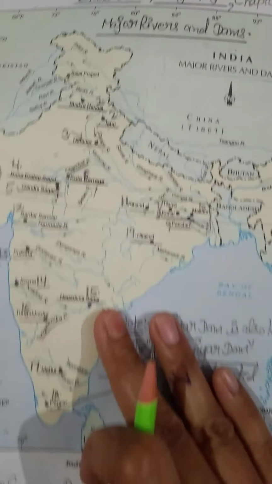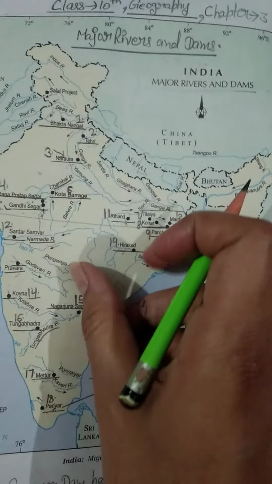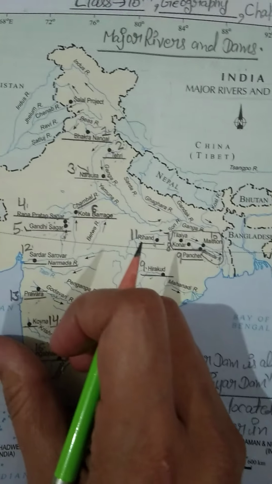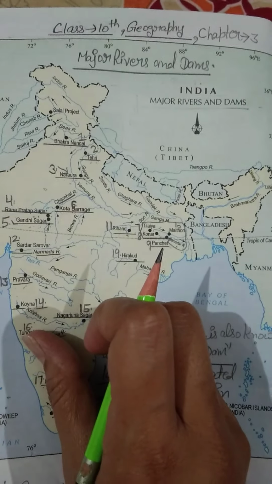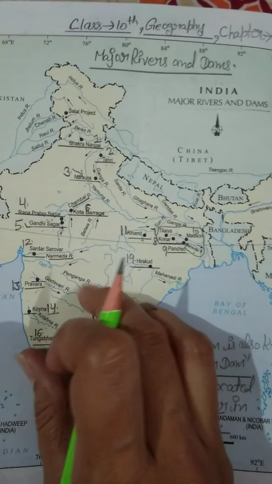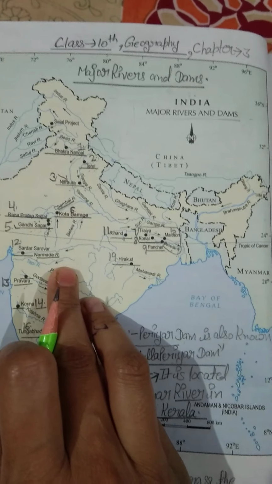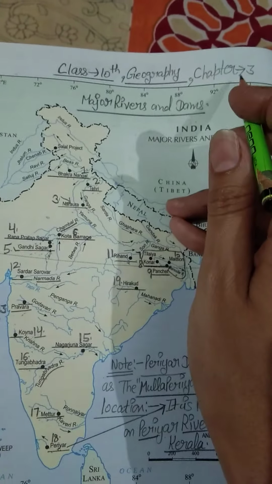Students, as you all know, we are continuing with our revision work. Our school is going to conduct the first terminal examination. Yesterday in the video we discussed chapter number 1. Now we are going to discuss chapter number 3, and that is water resources.